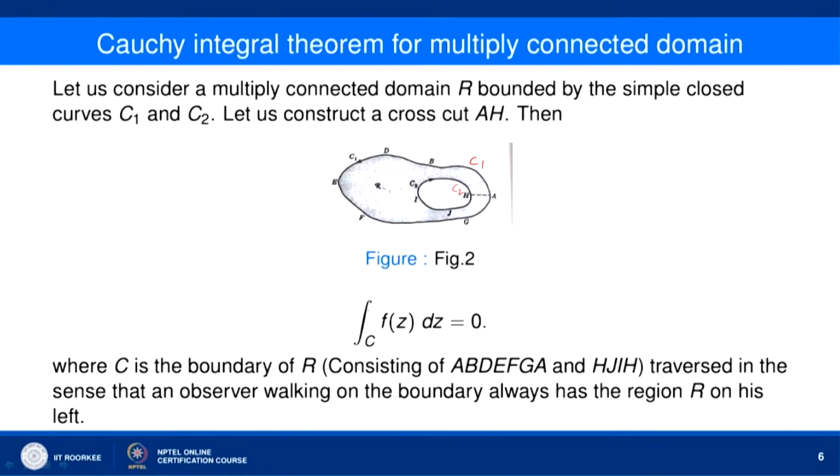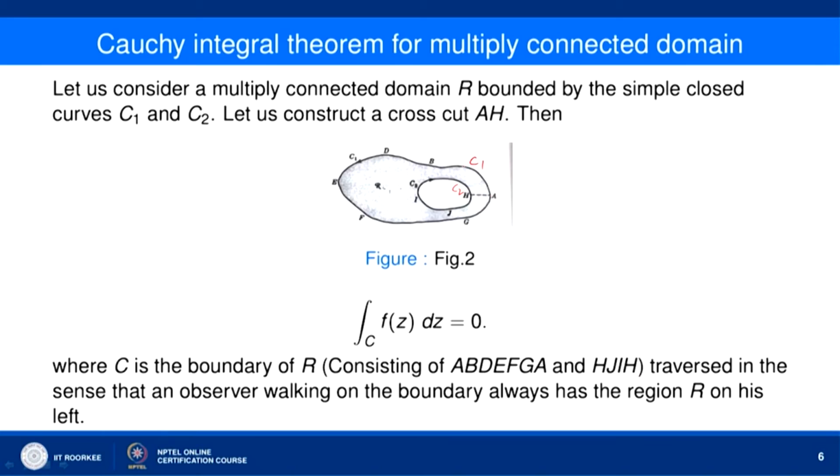C is the boundary of the region R, which consists of A, B, D, E, F, G, A and H, J, I, H, traversed in the sense that an observer walking on the boundary of the region R always has the region R on its left. Okay. Then what do we see?